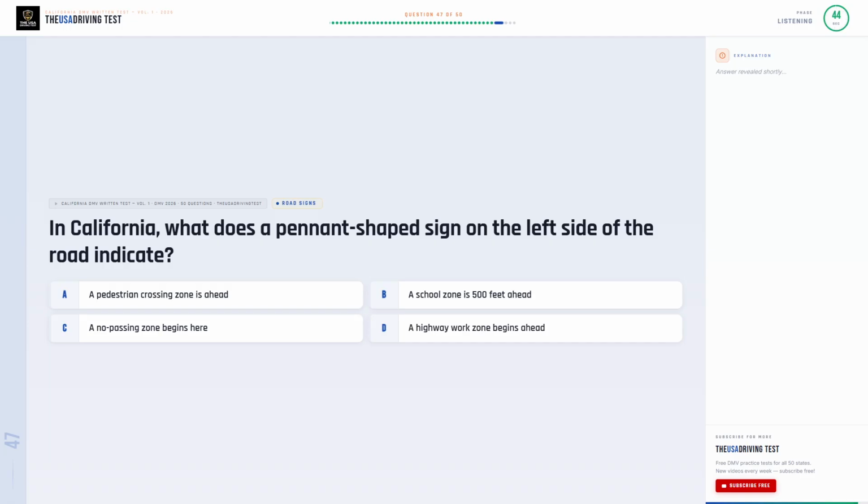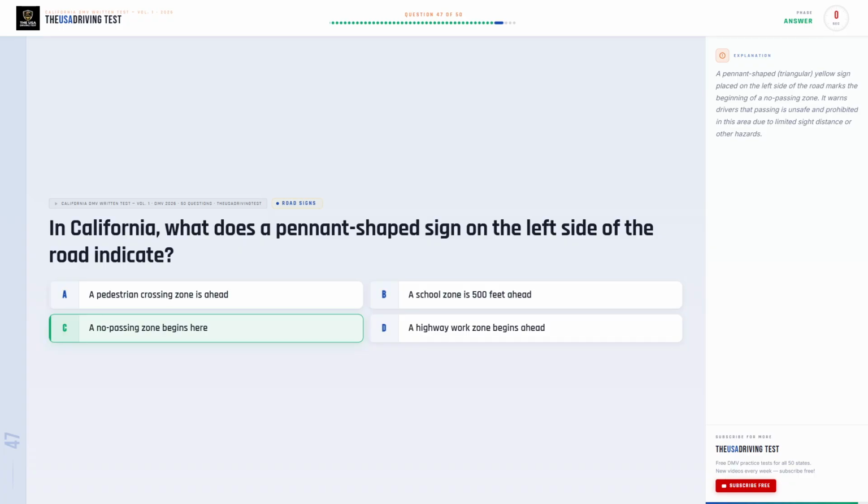In California, what does a pennant-shaped sign on the left side of the road indicate? Option A. A pedestrian crossing zone is ahead. Option B. A school zone is 500 feet ahead. Option C. A no-passing zone begins here. Option D. A highway work zone begins ahead.